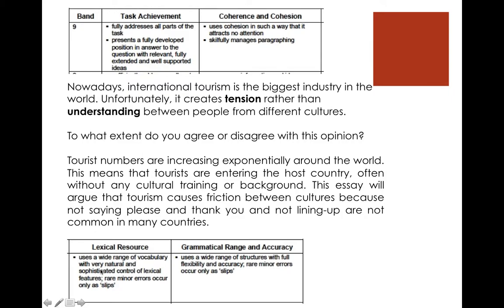So we have a very natural and sophisticated control of lexical features. Look at this, very natural. This is what they mean here, using academic language accurately. It doesn't mean just learning words and throwing them in there or using them inappropriately. This comes from reading, but it can also come from watching my videos and seeing how I use the words because I'm using them correctly and academically. Sophisticated control of lexical features, rare minor errors occur as only slips. There may be minor errors, we're human, we make mistakes, right?